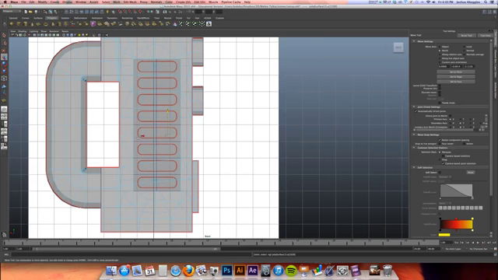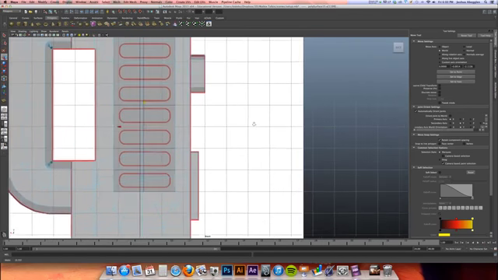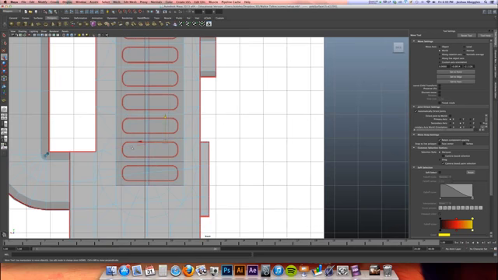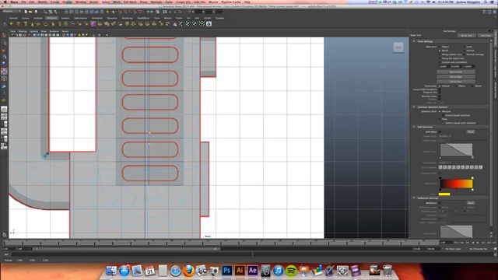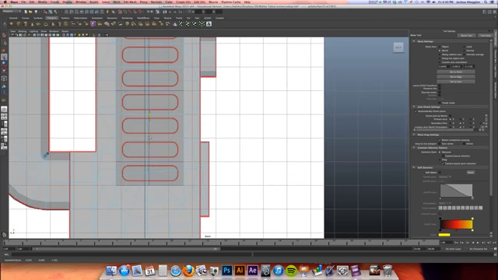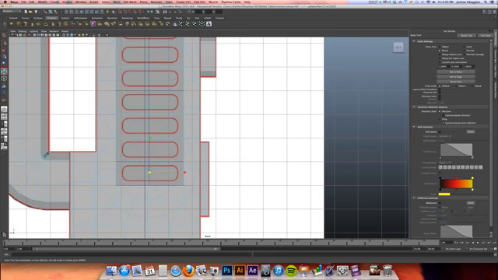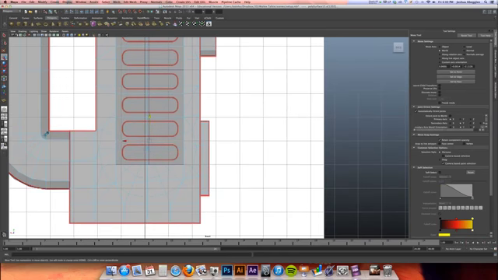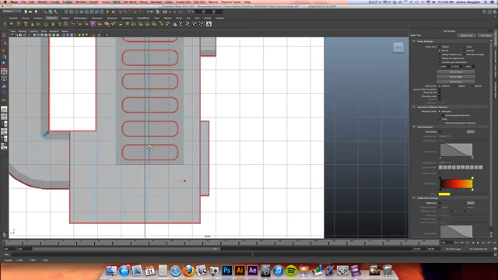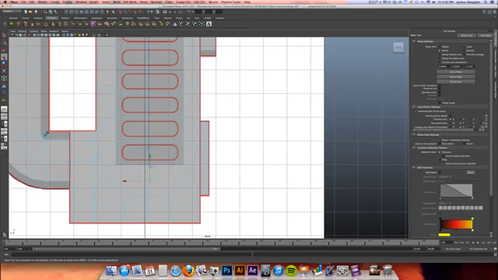Alright, I'll take this one right here, hold down X, and snap that one down. Let's go ahead and scale this one flat. Snap that into place. Oops. Scale this one into place. Scale this one into place, and then translate it.